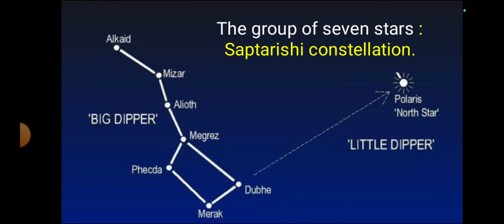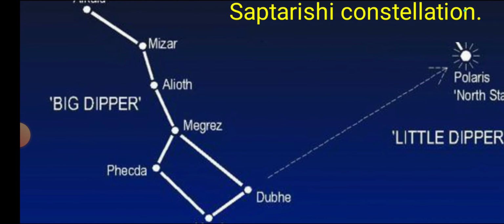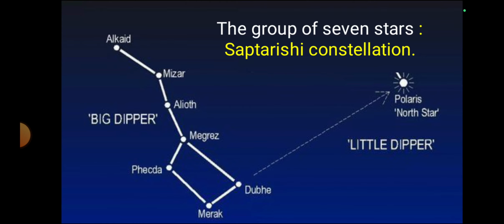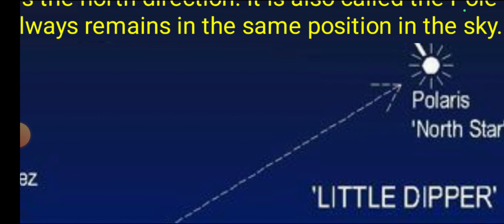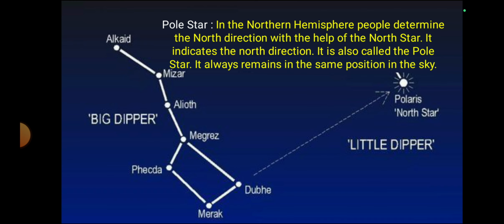The group of 7 stars is called the Saptarshi constellation. See here, 7 stars are there. This is Saptarshi constellation. This is the pole star. In the northern hemisphere, people determine the north direction with the help of the North Star. It indicates the north direction. It is also called the pole star. It always remains in the same position in the sky. This is known as pole star.